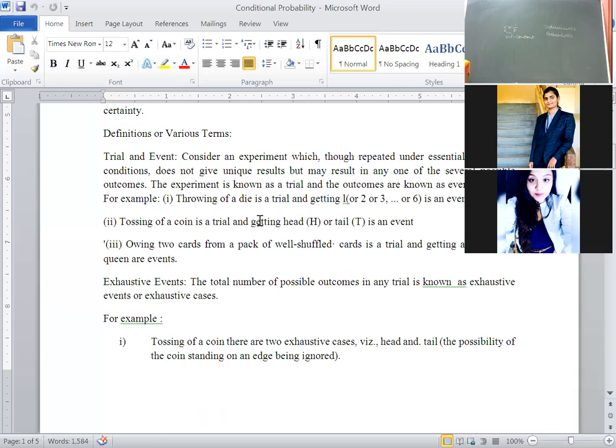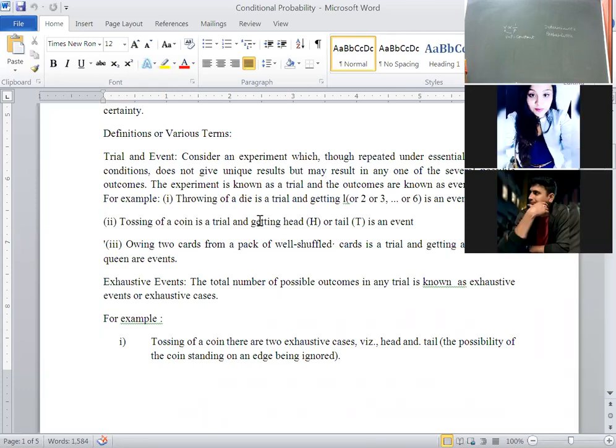What is trial? Performing a random experiment. I wrote here, performing a random experiment is known as trial. Whatever the outcome you will get, that is event. Probability of occurrence of an event we used to call probability. For example, throwing of a die, probability of getting the outcome 6.